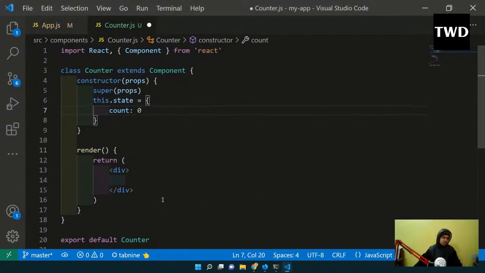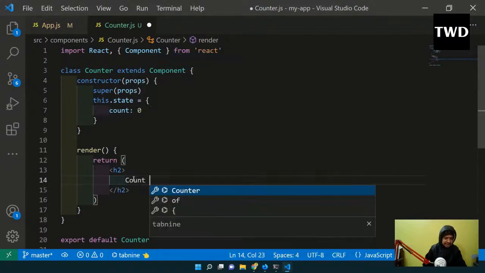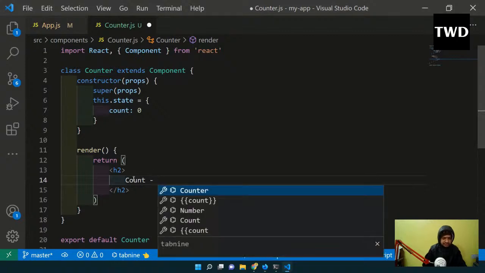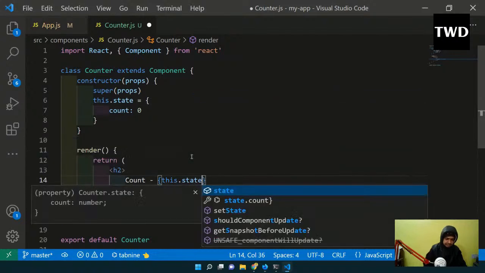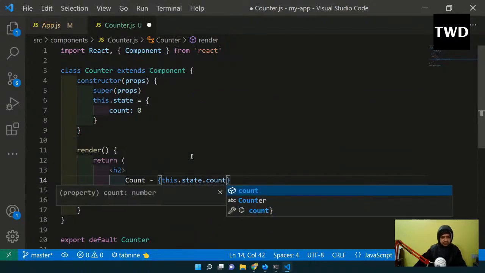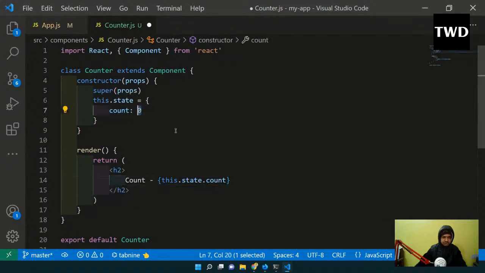Now how to read this in a render? I'll come here, maybe I'll do an h2 and count. As we have seen earlier, if I give something inside a JSX, then the value will be shown. But how will this be shown? I want the value of count. It is simple: this.state.count will show the value, because this is an object and count is a key. So I want the value 0. So I will do this.state.count, and I will save it.